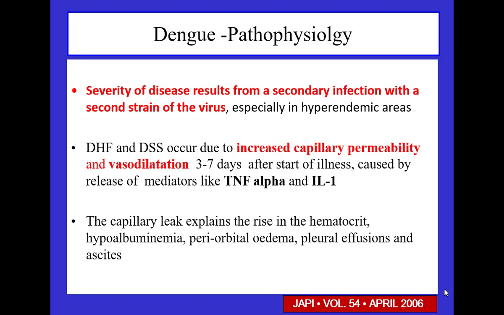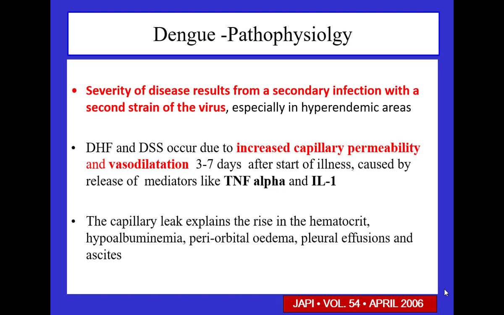Pathophysiology: the severity of the disease results from a secondary infection with a second strain of the virus. The most important part you have to understand is that once the patient has had a first infection with DEN1 or maybe DEN2, and next time has an infection, a second exposure with DEN3 or DEN4, there is a high likelihood that this patient will land in dengue hemorrhagic fever and dengue shock syndrome.